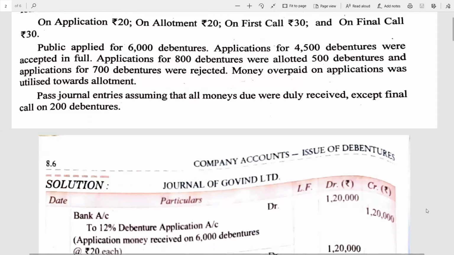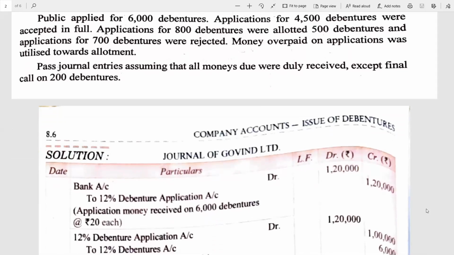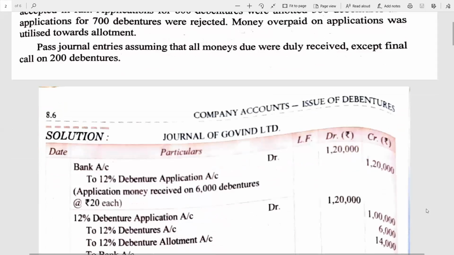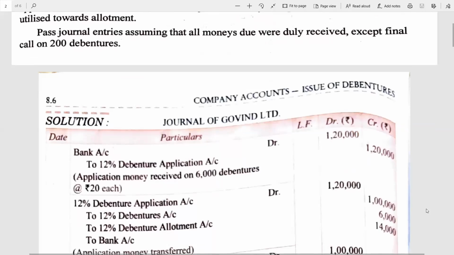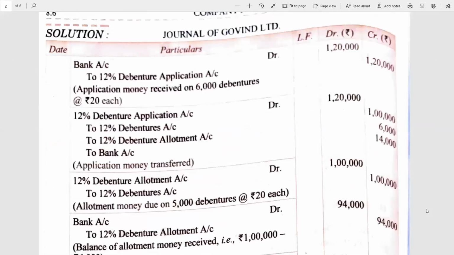This is to be adjusted at the time of allotment money. We have to pass the necessary entries as all the money was duly received, except final call on 200 debentures, so there is a point of calls in arrears also. Let's see how we have to deal with the solution. The solution is on the screen right now. The first entry will be bank account debit to debenture application.